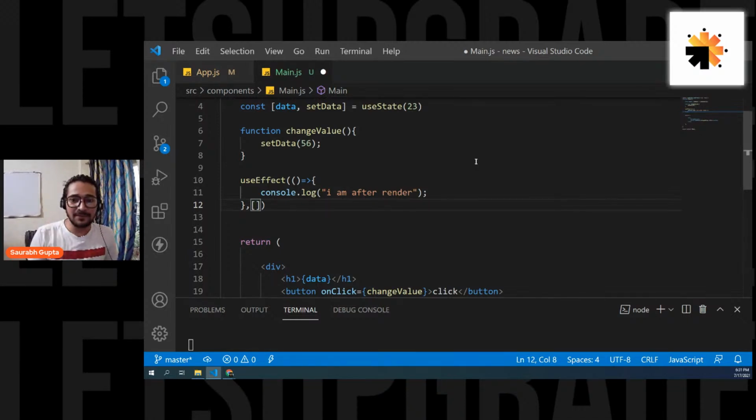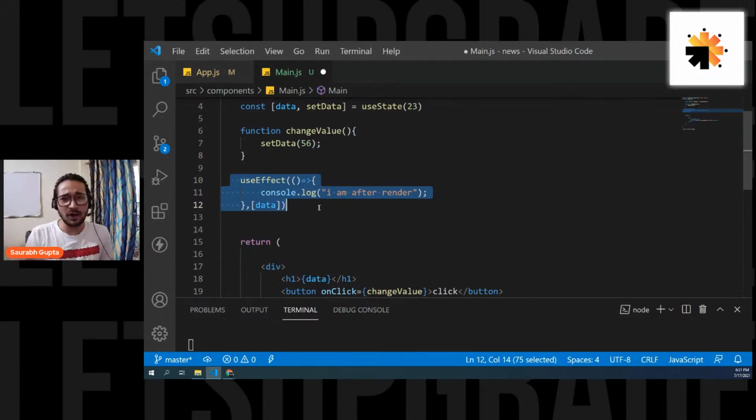So if I mention my variable like this, data here, let's put it here. Now, this useEffect will not work for render. Now, this useEffect will only work for data. So if data changes, useEffect will be called. It will not work for render now. If the data changes, useEffect will be called. So I have mentioned it now, fine.